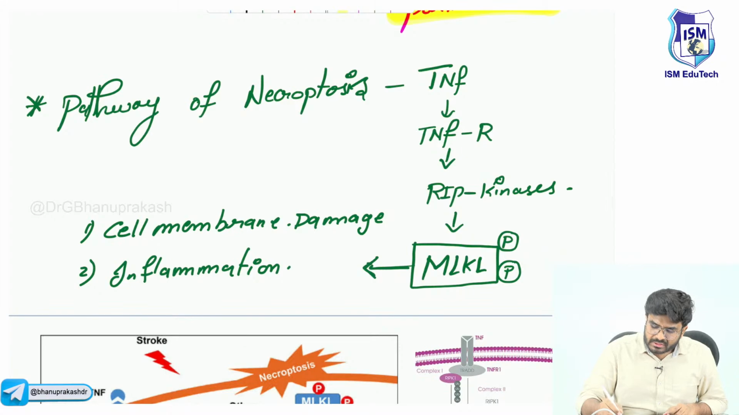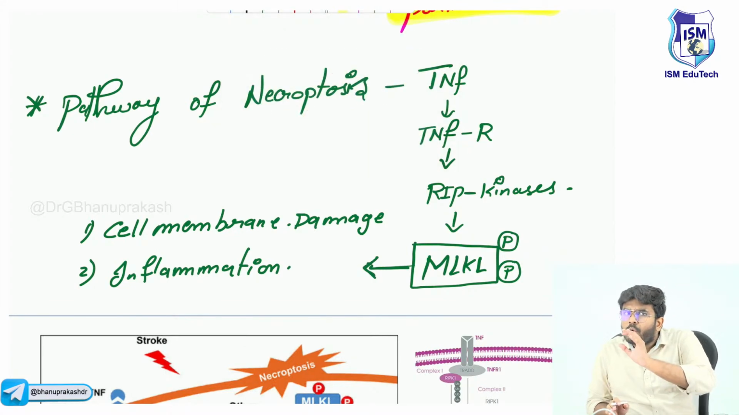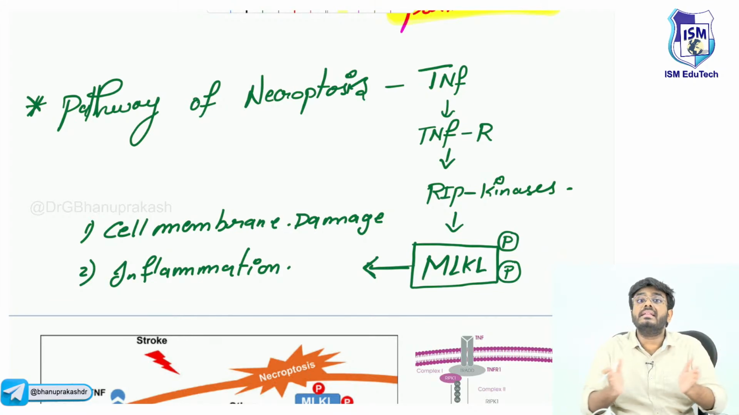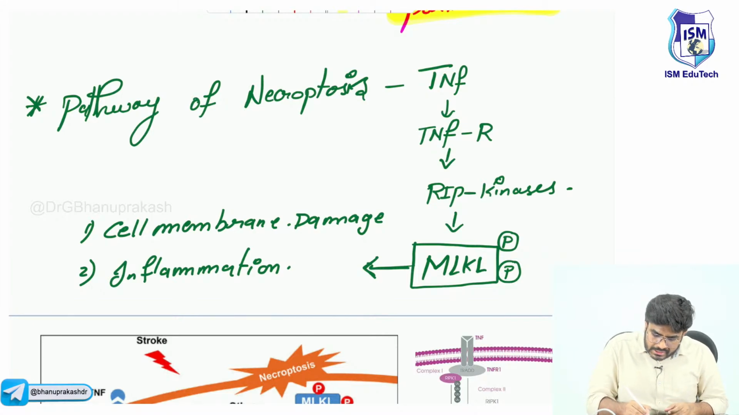Now, what is the pathway? I have said it's a programmed cell death. It's not happening just like that, haphazardly. There is a sequence of events that is going to happen. See, the pathway of necroptosis is, look.